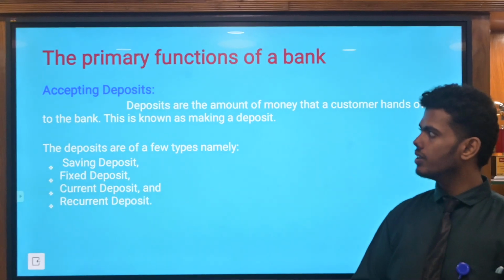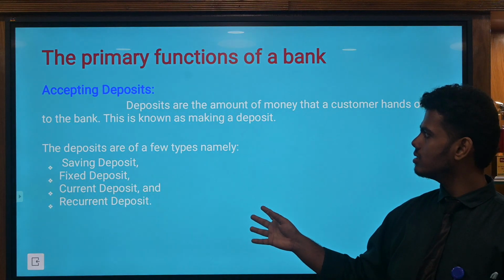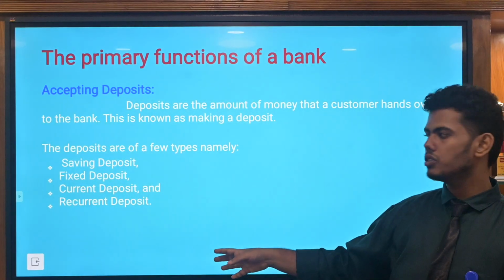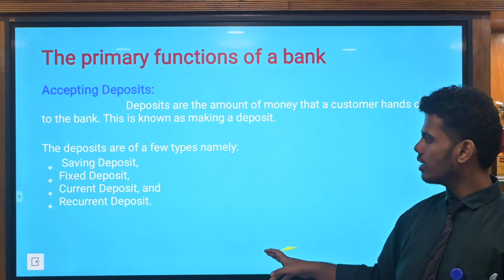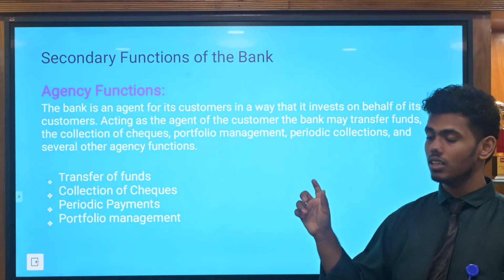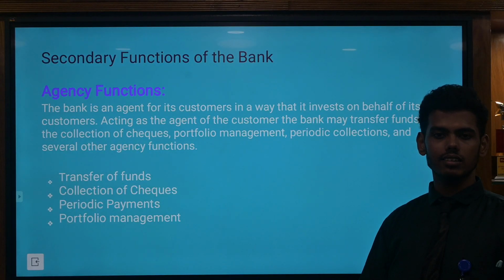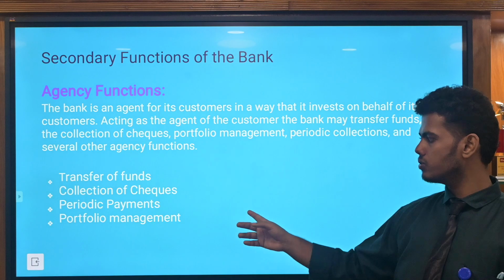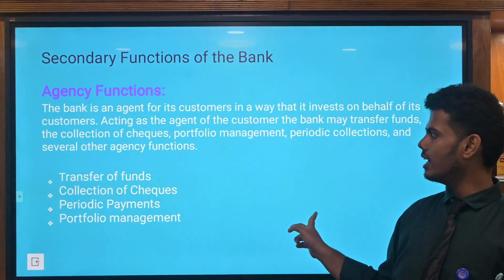Next, the primary function we have detailed here is accepting deposits. The amount of money we give in the deposit, we have a clear picture and explained these things in the earlier slides. Okay. So next, the secondary function: acting as an agency to the customer. So the bank acts as an agency to provide all the services: transfer of funds, collection of checks, periodic payments, and portfolio management, acting as the agent.